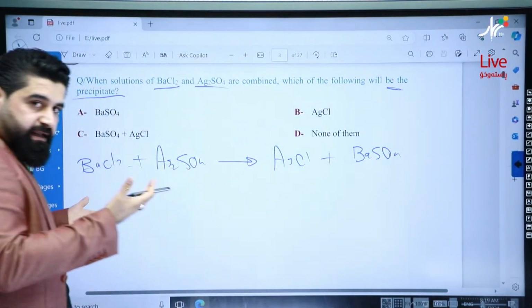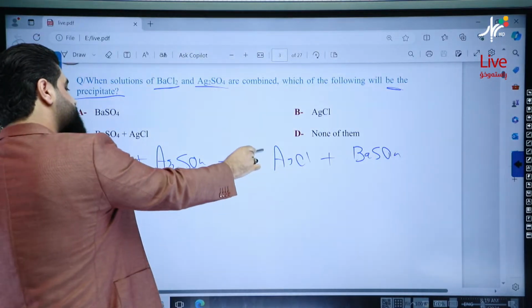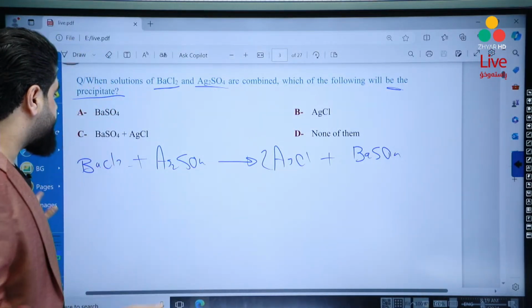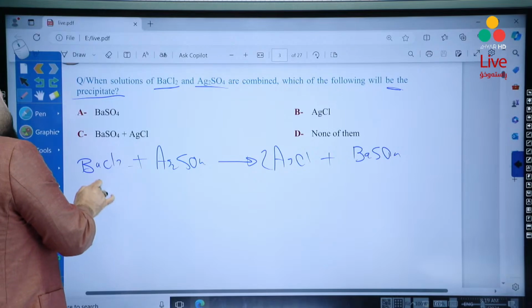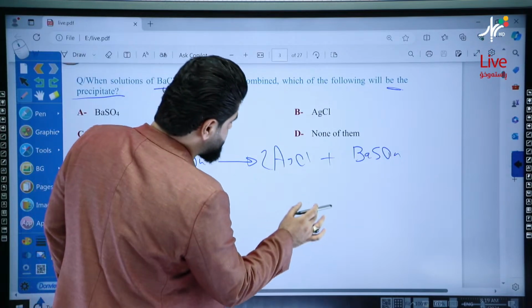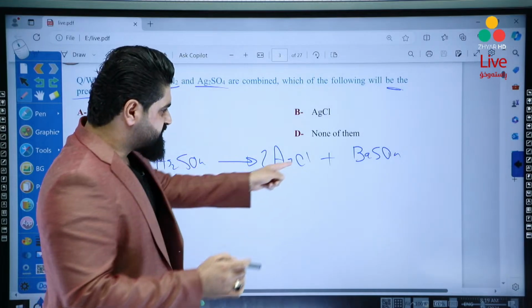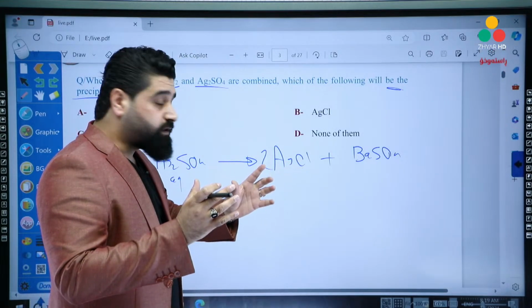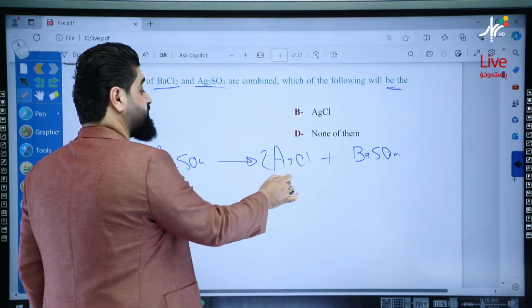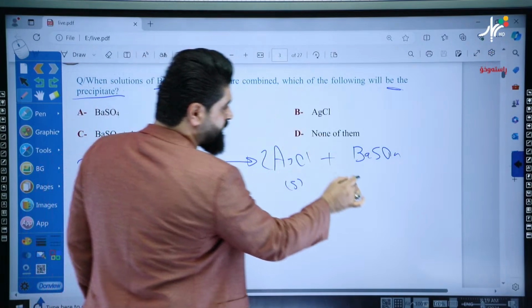And then balance the reaction as I said. Multiply by 2 AgCl, so the whole reaction becomes balanced. And then the physical states: without thinking, they must be aqueous. Here look, AgCl. All chlorides are water soluble except those that come with silver, mercury, and lead. So this is solid. Good.